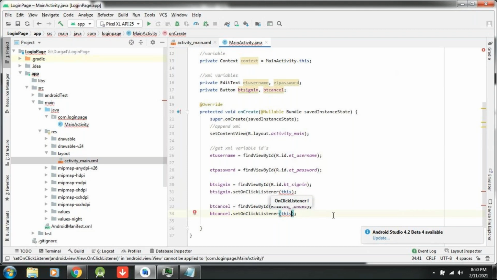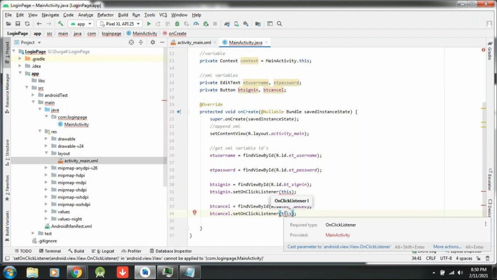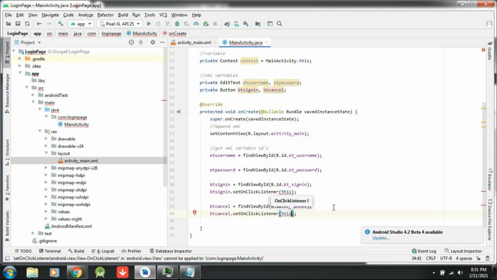Why? Because setOnClickListener is asking for an OnClickListener parameter. I told you OnClickListener is an interface. That interface I would like to invoke into my class. So for that reason I am passing the current class as this. Passing this is nothing but invoking that OnClickListener interface into my class. Here I am getting a warning, no problem. Try to get the red bulb.